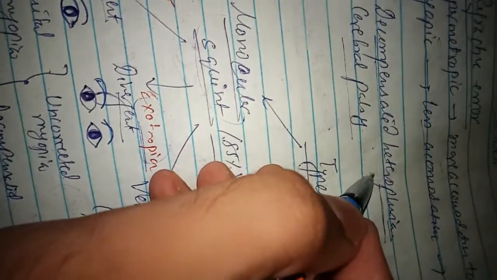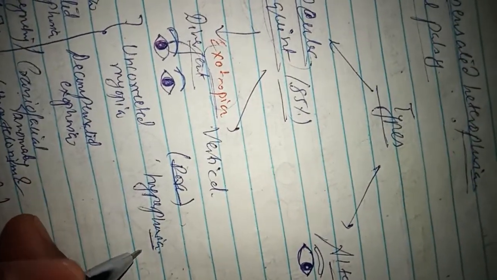So what are the types? Monocular squint, 85%, and alternating squint. What is monocular squint? It can be convergent or esotropia. It can be divergent or exotropia. Here it is tropia, but in latent squint it is phoria: esophoria, exophoria. But here it is esotropia, exotropia. Vertical is very rare. What is convergent or esotropia? One eye is convergent, towards the nasal side, and the other eye remains the same. In exotropia, one eye is divergent and the other eye remains the same.